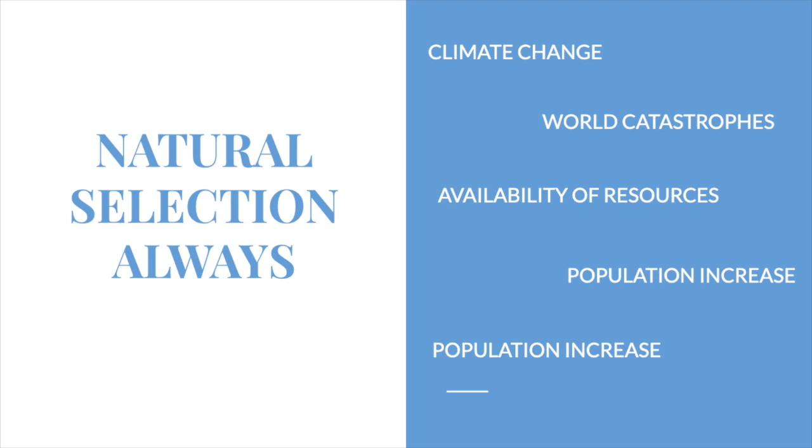The war catastrophes will help us to develop our characteristics to survive in the new environment. The availability of resources will help us to understand how we have to take care of or produce some food for the next generations. This is very important because we have to be conscious about what is going to happen to all the next generations.